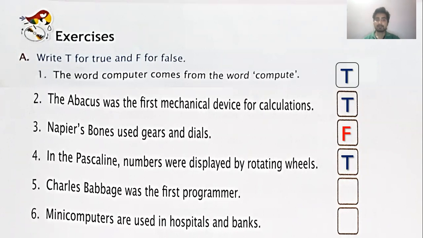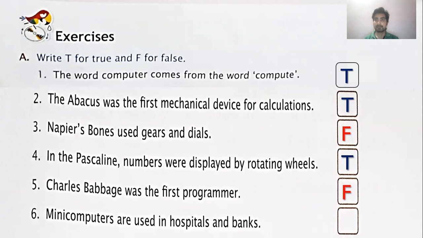Fifth, Charles Babbage was the first programmer. This one will be false. Charles Babbage is known as the father of the computer, not the first programmer. The first programmer was Lady Augusta Ada Lovelace. She was known as the first programmer because she wrote the first algorithm suggesting the method of storing data in the form of 0 and 1, which is known as binary data.